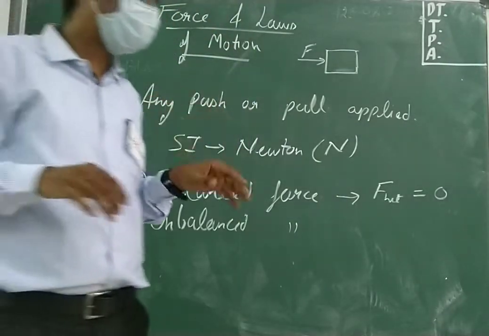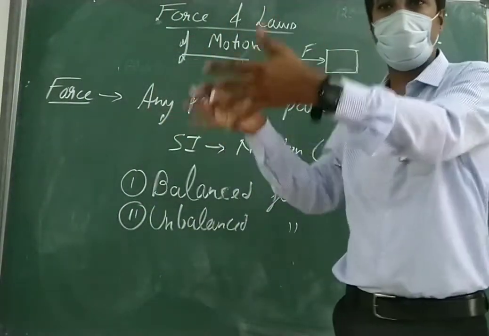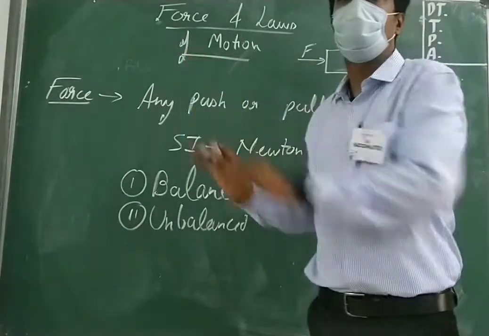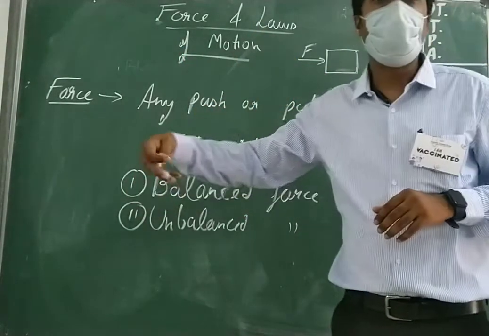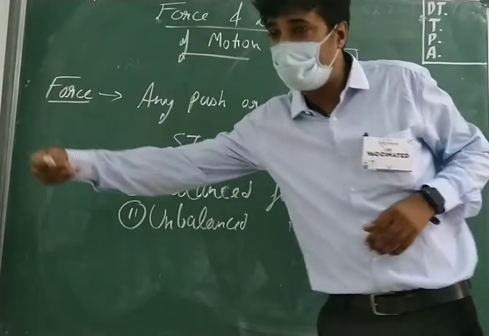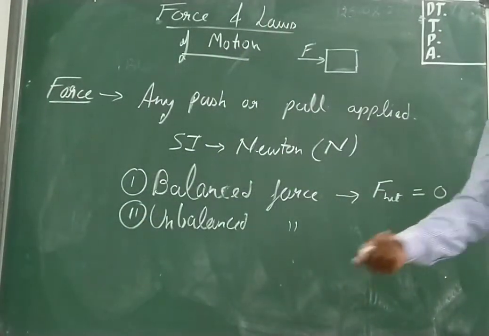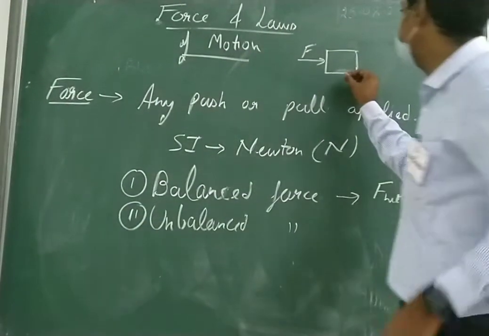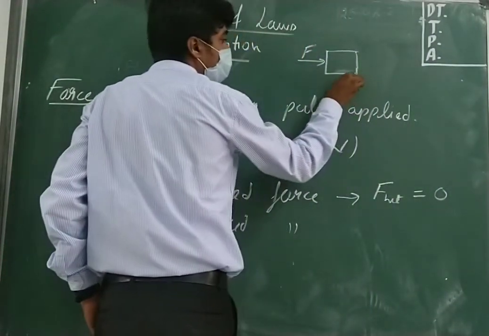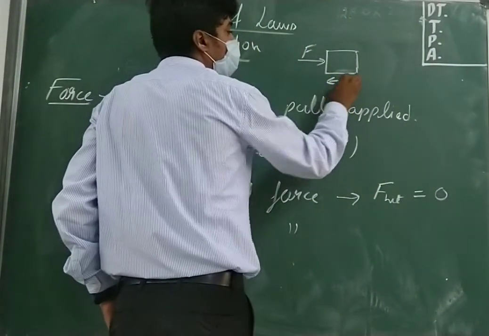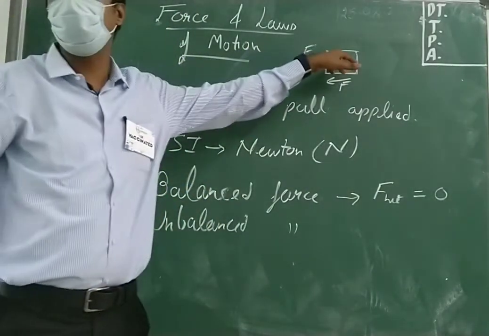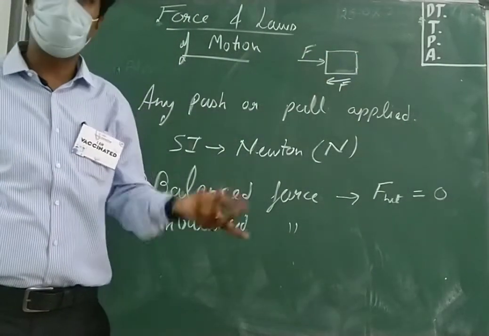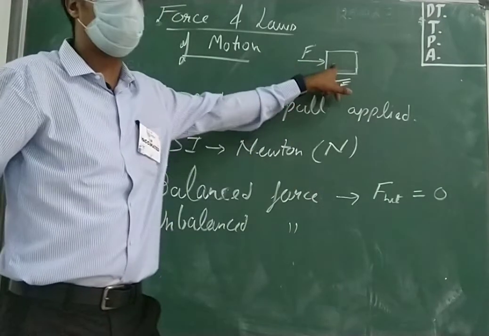Because I am trying to push it, but it is not moving in the forward direction, because the ground is applying an equal and opposite frictional force on that body. Therefore, the net force acting on this body is 0.